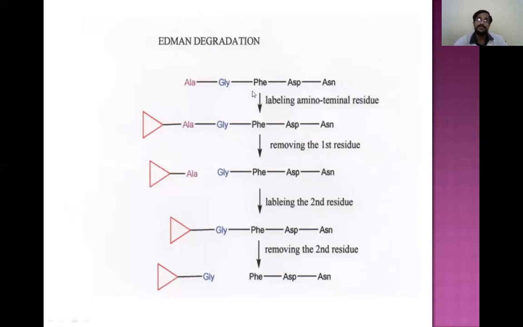This is also the same thing in Edman's reagent. It adds with one of the amino acids, it is separated, and again it combines with another amino acid and is separated by chromatography. In this way we can know the sequence of amino acids. So we have to see how many polypeptide chains are present, and what the sequence of amino acids is, for understanding the primary structure.